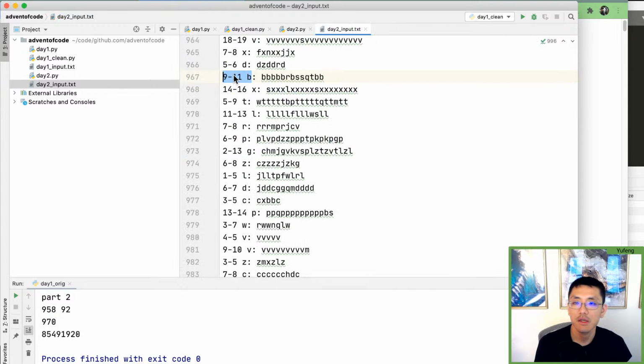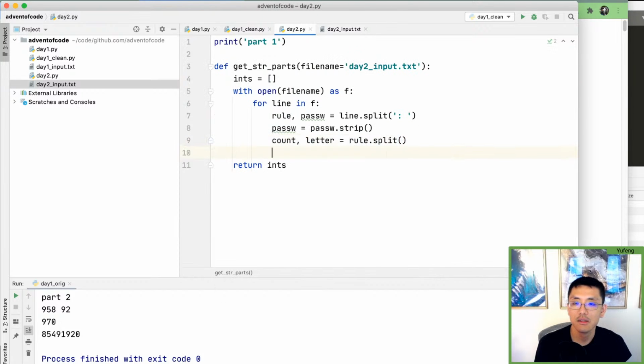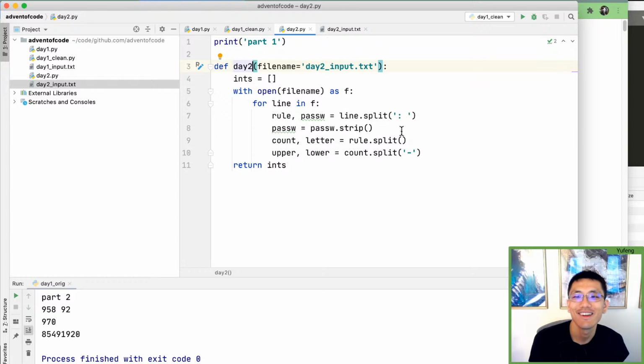And then we'll split the count by a dash to get lower and upper equals count.split on the dash. Okay, so now we have all of our values. We have an upper, a lower, the letter, and the actual password. So now we can check to see. I see. We're going to end up just doing this all in one go, aren't we? So I'll just call it day 2.